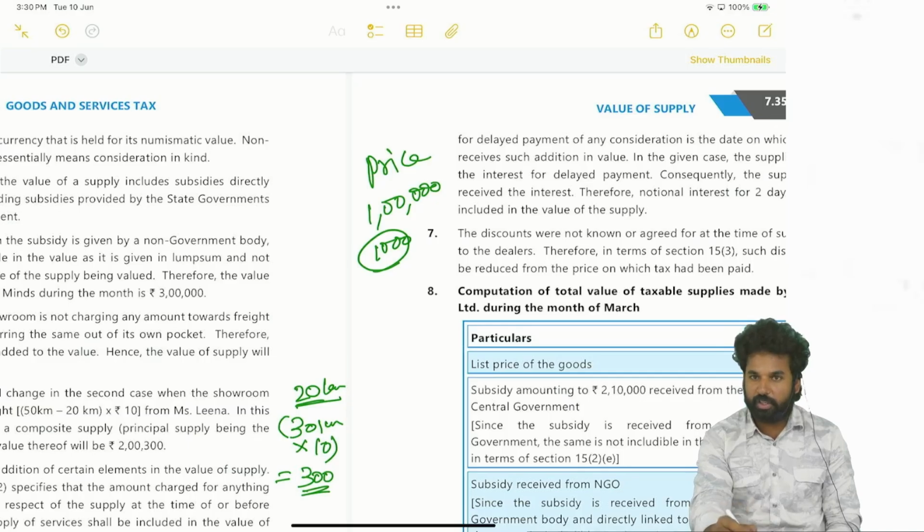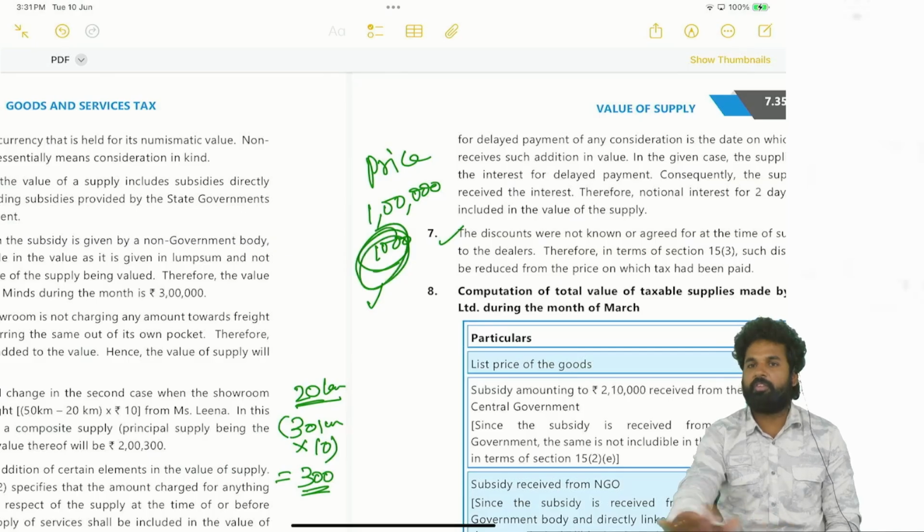But two conditions need to be satisfied. Only 1000 is the consideration, no other consideration, no other consideration in kind. Next, it is a transaction between unrelated persons. If these two conditions are satisfied, then only 1000 rupees will be the value. Even though that is worth 1 lakh, the transaction value will be the value of supply.